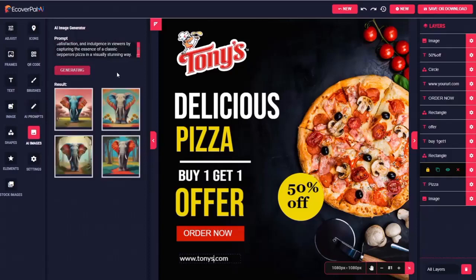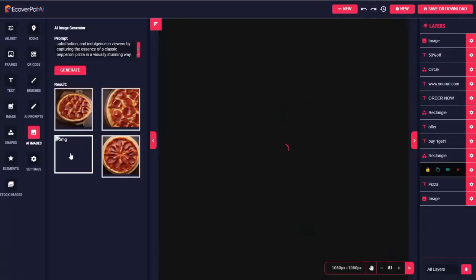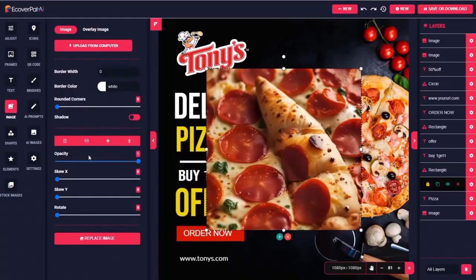And again, with AI, of course, it can be hit or miss at times. You may not get the results you're looking for on your very first attempt. And if that's the case, you can just create some more prompts and try again. And I'm not sure why it's not showing this thumbnail. I've noticed occasionally that will happen. And even in that case, the image is usually still there. If I click on it, it'll probably show up on the canvas.